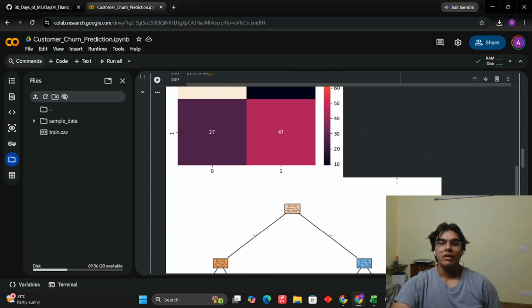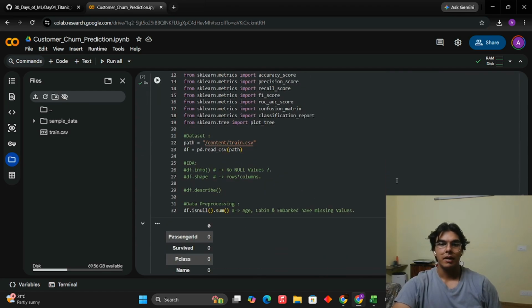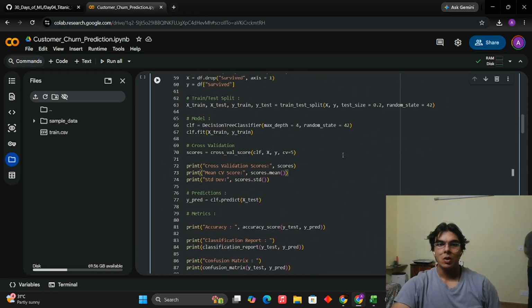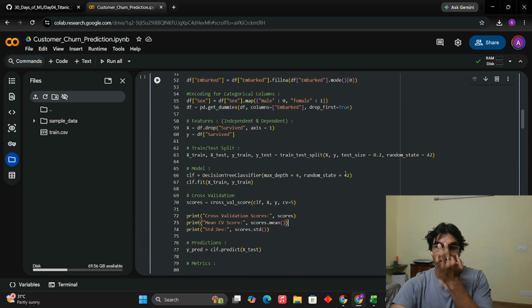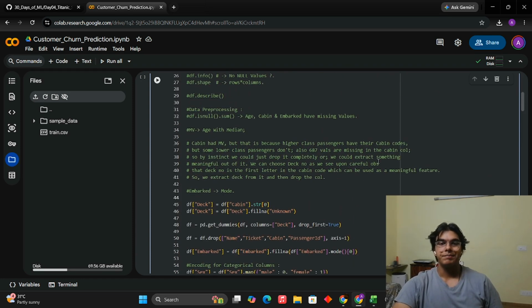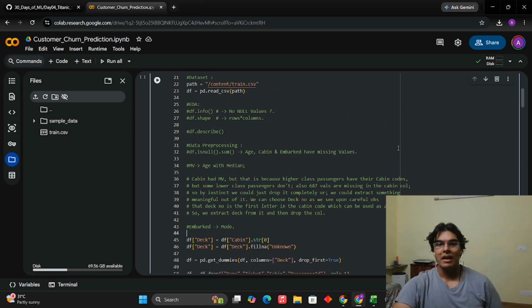I could take the average values and replace my age column with it. But there's an issue in that. What issue is that? You see, average or mean is a value which is very susceptible to outliers. It is basically the higher values, or the values which are too large in number. Let's say there is a 70-year-old on Titanic and then there is a 5-year-old. These values which are not in the middle, which are very high or very low, basically harm the model, because they skew the results, right?